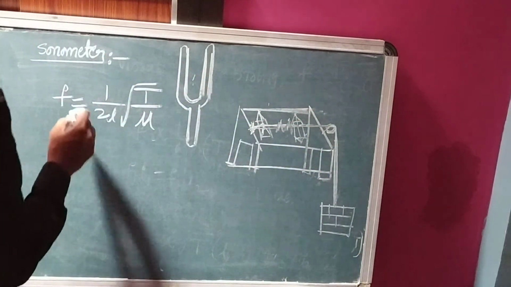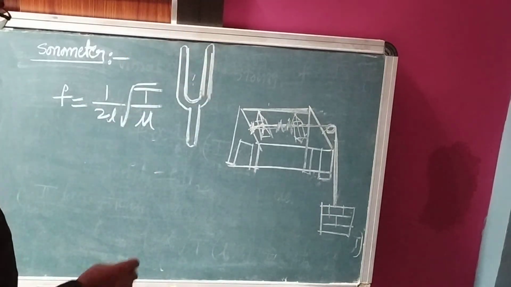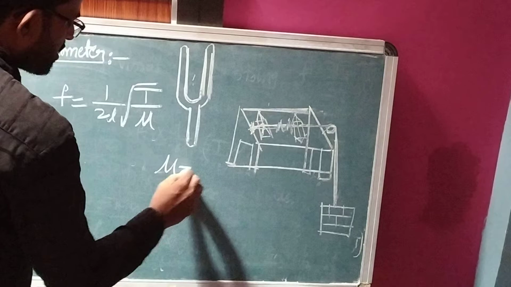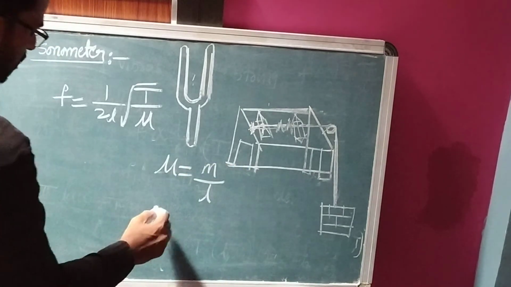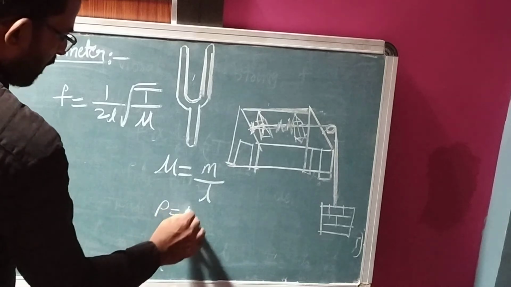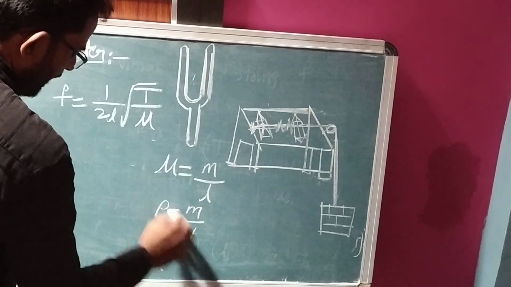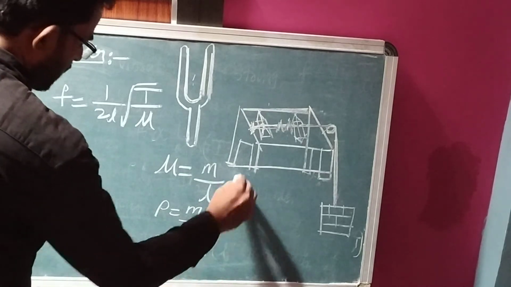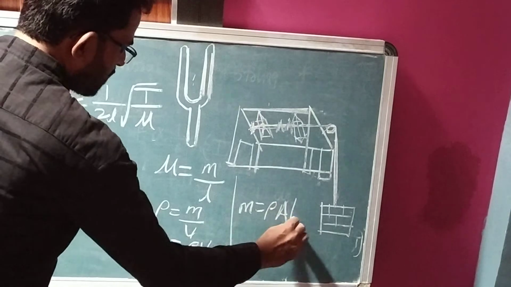Now, f is equal to 1 upon 2L square root of T upon mu. Mu means linear mass density, which we can write as M upon L. Density is equal to mass per unit volume, and mass is equal to density into volume. Volume is area into length, so we can write that also.